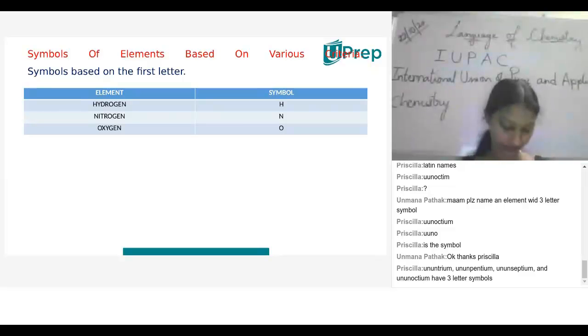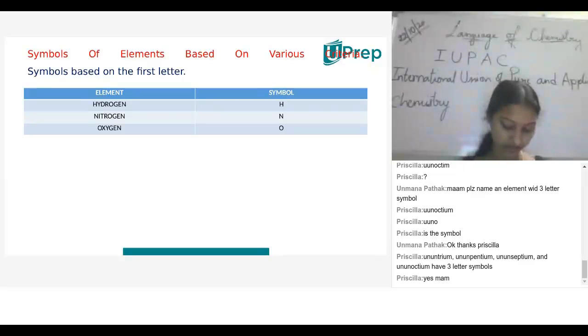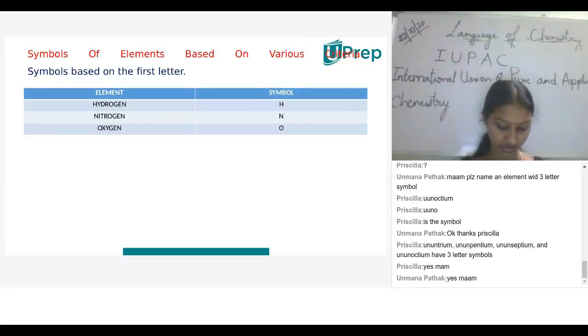So IUPAC means International Union of Pure and Applied Chemistry.